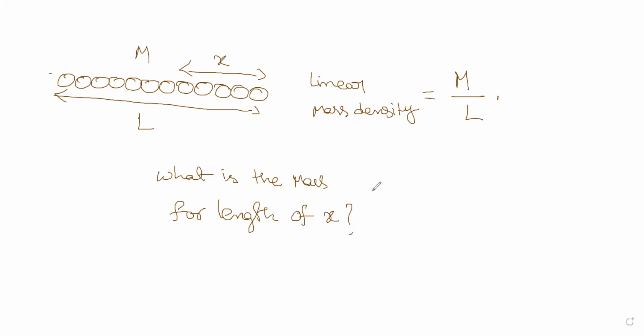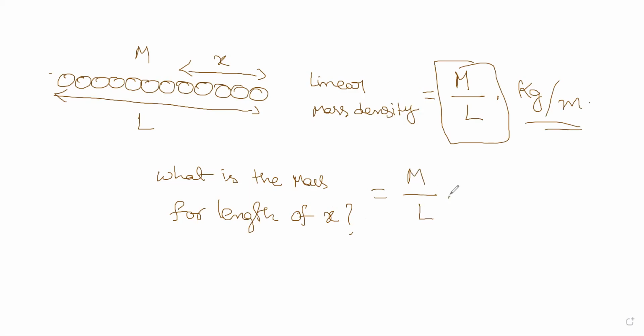If you're asked to calculate, it is nothing but the linear mass density, which is in kg per meter, times X. So simply you get M by L into X. This factor you need, so you have to remember this. This is one aspect on which we work now. So, clear? Please note this.